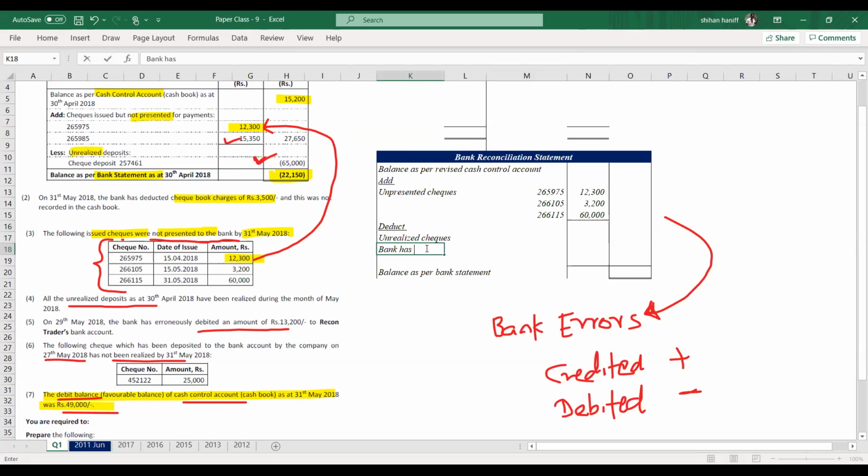Bank has debited our account. That's minus 13,200. Bank debited means the bank statement balance is less. If the bank statement balance is less, we have to deduct.